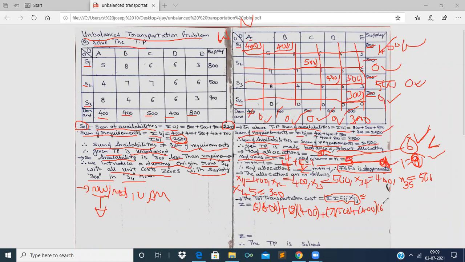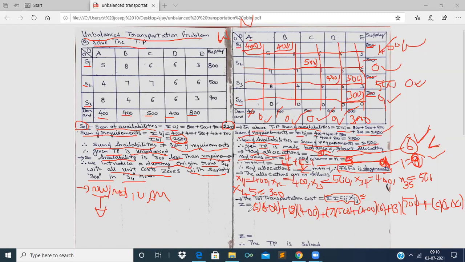Whether 400 into 6 or 6 into 400, the product will be the same. The next allocation is 500 and its corresponding cost is 3, so 3 into 500. And the next allocation is 300 and the cost is 0, so 0 into 300 is 0.